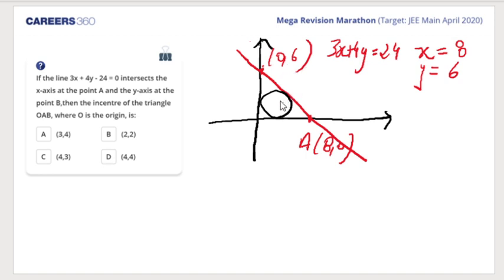So now we know that the distance of this center from the y-axis as well as the x-axis would be equal. So that means the center, which is the incenter eventually, let us consider it as (r, r).